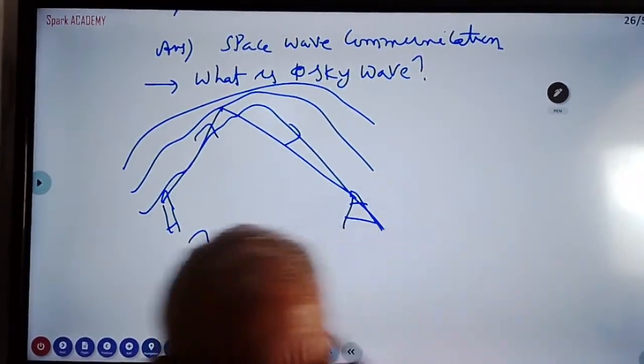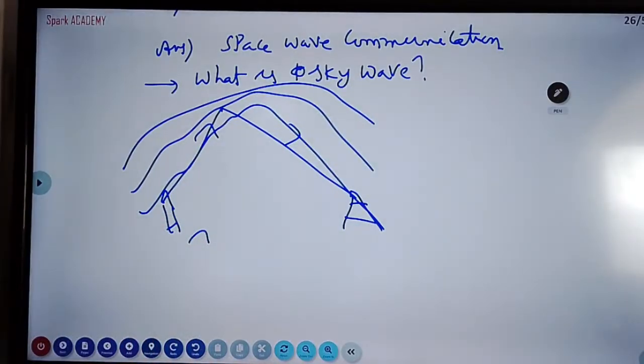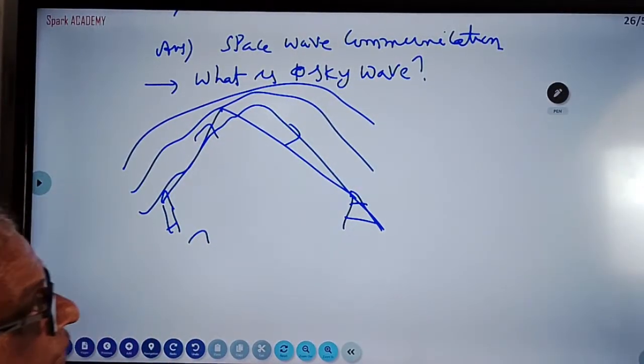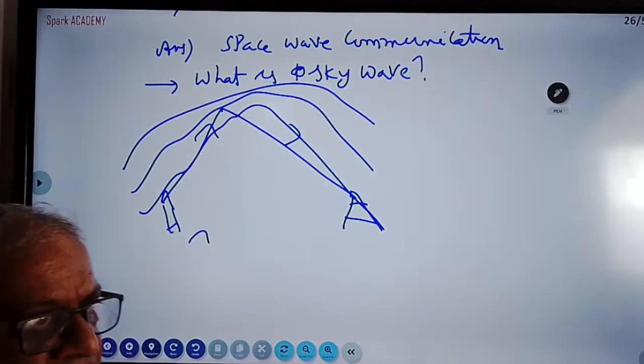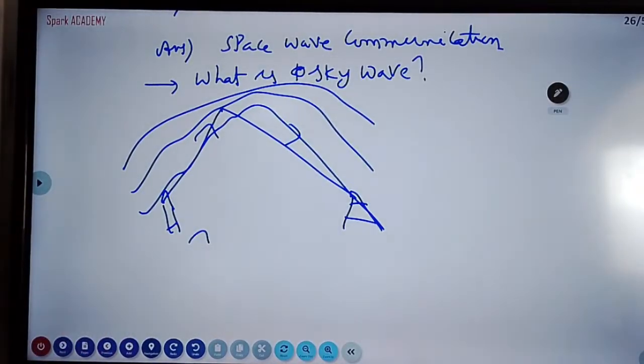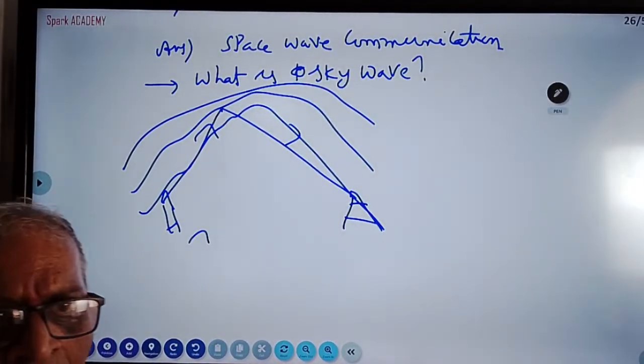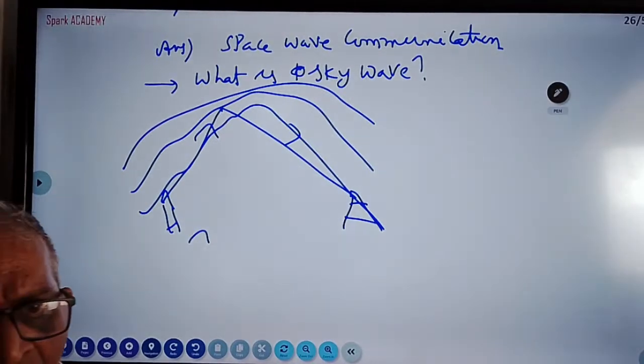You read the definition, right? Not many sentences, just 2 sentences like that: how sky wave is going into the ionosphere and getting reflected. So that is sky wave. They are also asking for some percentage of chance of getting sky wave.